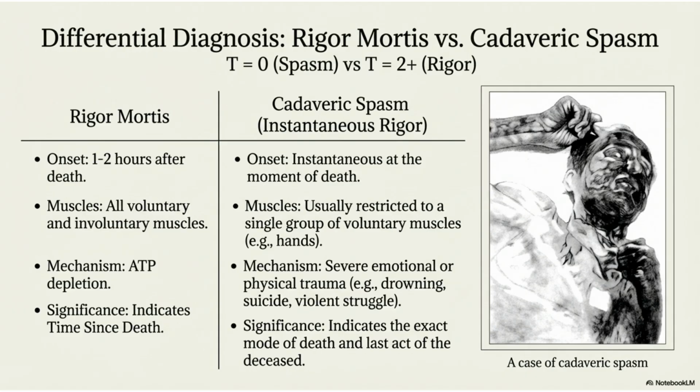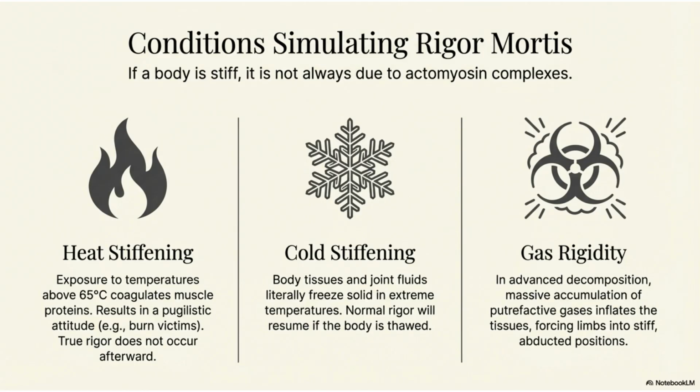Cadaveric spasm is an instantaneous rigor occurring at the moment of death, unlike the 1 to 2 hour onset of rigor mortis. Cadaveric spasm is usually restricted to a single muscle group, indicating the exact mode of death, often associated with severe trauma. Stiffness is not always due to actomyosin complexes. Conditions simulating rigor mortis include heat stiffening, where muscle proteins coagulate above 65 degrees Celsius, and cold stiffening, where tissues freeze solid. Gas rigidity, from putrefactive gases in advanced decomposition, also forces limbs into stiff positions.